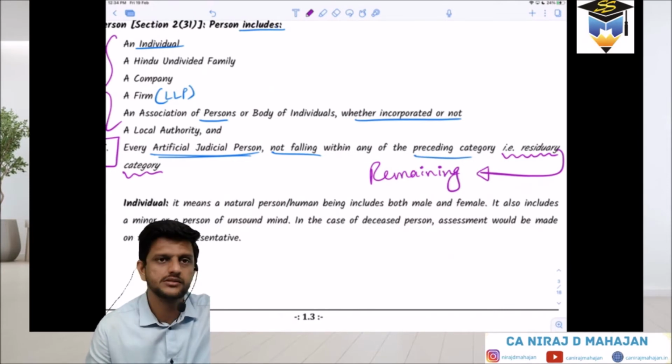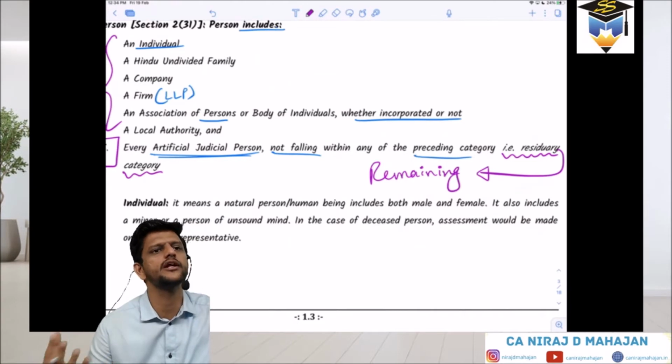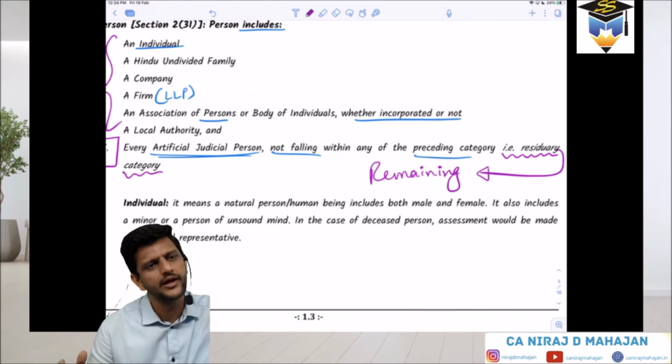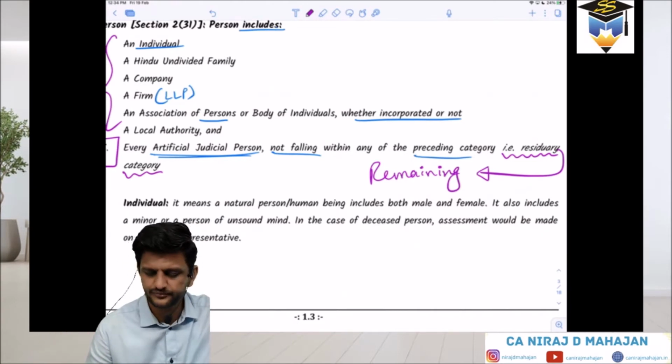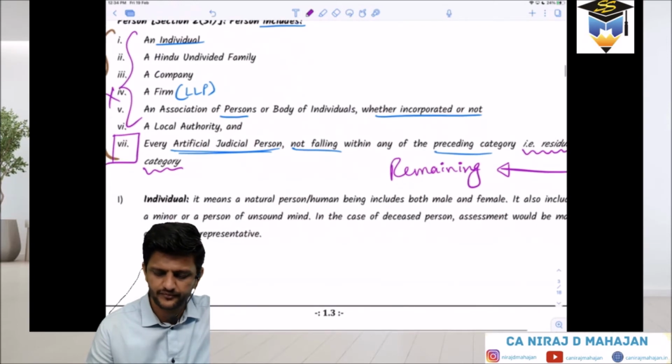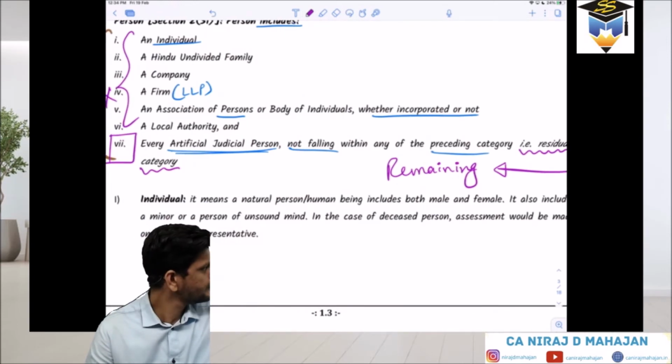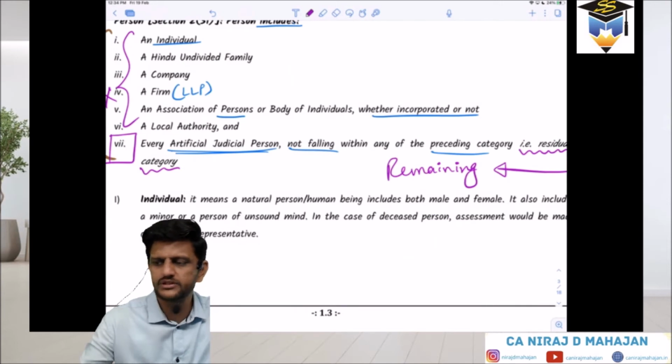University will come, yes, AJP. Then you have some lord or deities, or you are taking some money in the name of God. Now God is nowhere: God is not an individual, not a HUF, not a company, not a firm, not an AOP, not a local authority. So if you are taking money in the name of God, that is again your AJP. Universities obviously are an example of that.